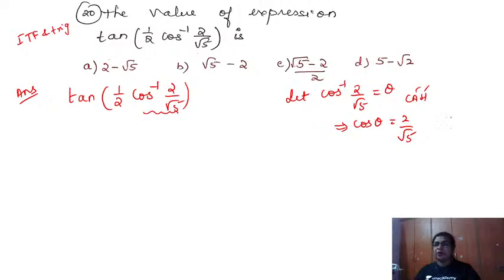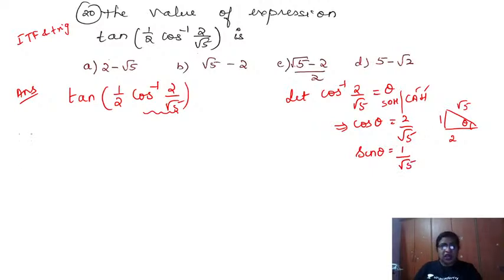So just let me find out here. This is theta, so adjacent is 2 and hypotenuse is root 5. So what is the opposite side then? It will become 1, since root 5 the whole square, 5 minus 4, is equal to 1. Now what is sine theta from this? Find it and keep it ready. Sine theta is opposite by hypotenuse, so opposite is 1 and hypotenuse is root 5.